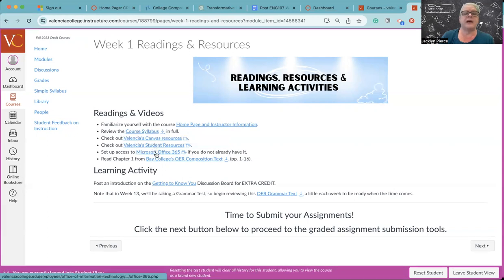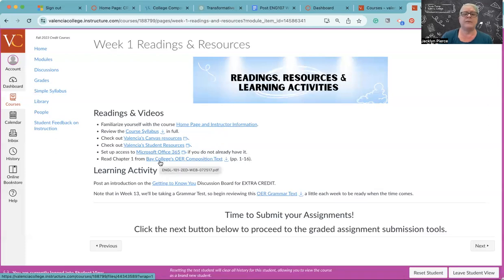These, of course, are links, and the Microsoft Office. These are links to materials on Valencia's website that you can use. And I would specifically remind you that if you are not already using it, or you do not already have a version of Microsoft Word on your computer, you are going to need to be writing your assignments in Word form. So you have access for free to Office 365 as a Valencia College student. So there's a link to that. We're also going to be using some free resources that are housed fully online. And so each time there's a reading assignment, you will be linked to it.